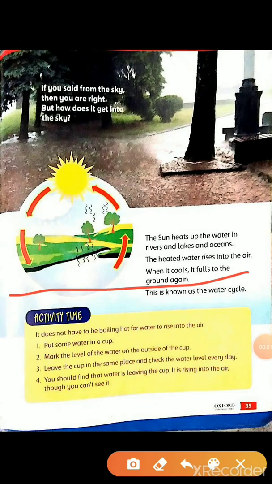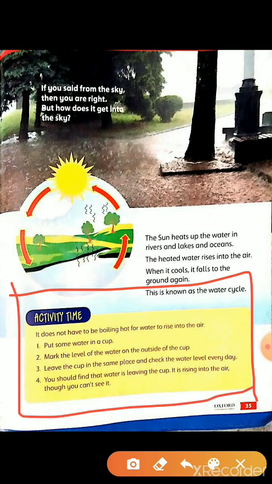Okay kids, today you have to do this activity given on page number 35. In this activity, you have to take a saucepan and put some hot water in it. Mark the level of the water in the pan or a container and leave it for a day or more.